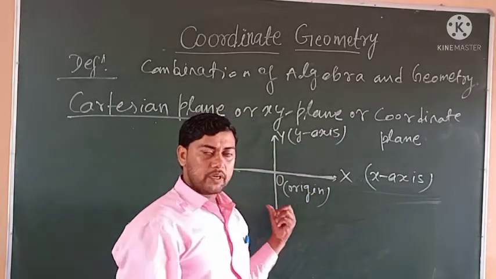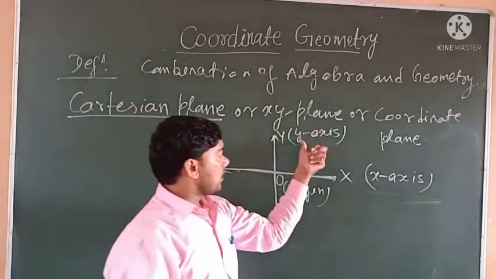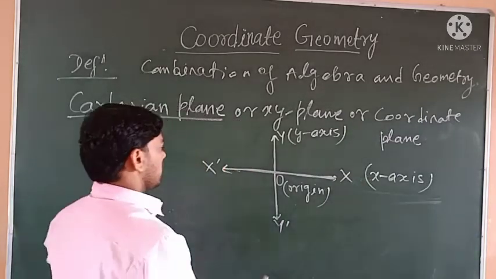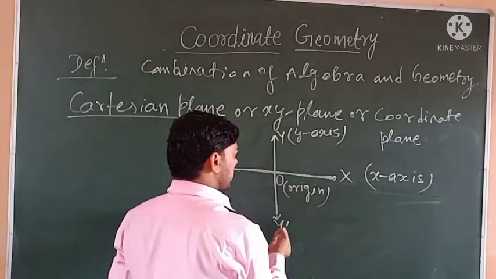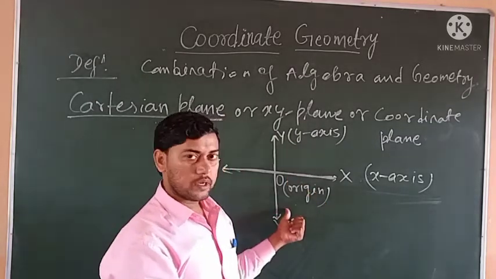Origin is not the midpoint of the coordinate axes. The x-axis and y-axis are called coordinate axes. Origin is not a midpoint; origin is the point of intersection of the coordinate axes.